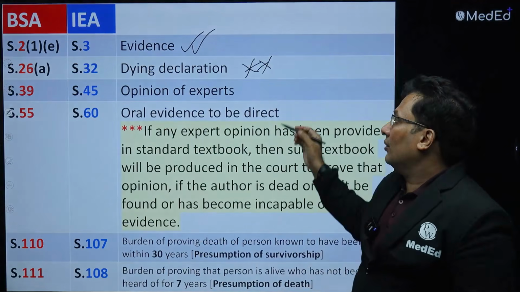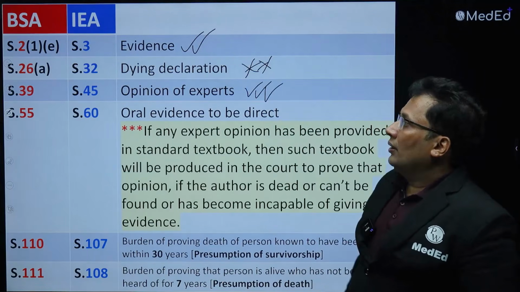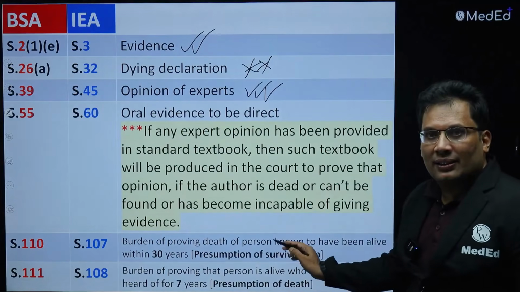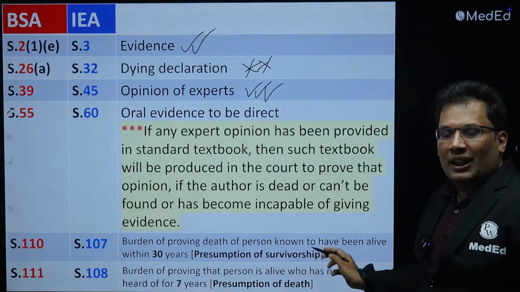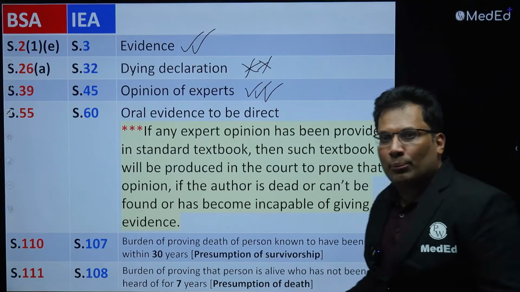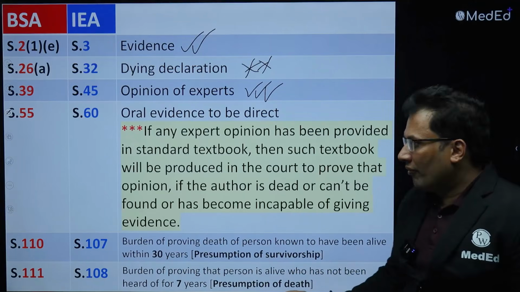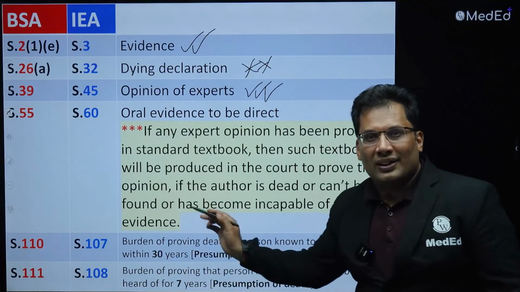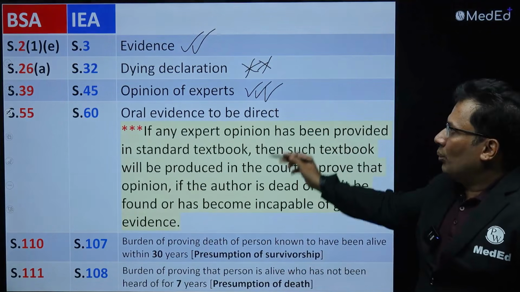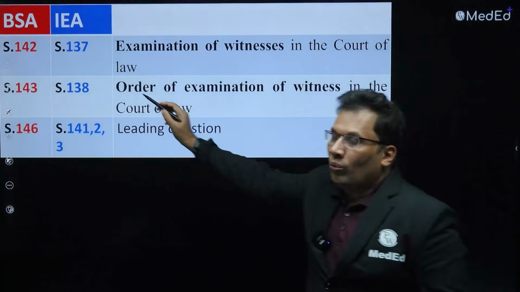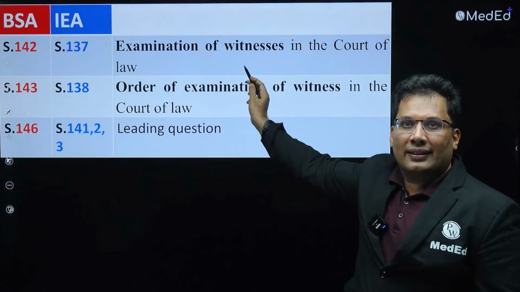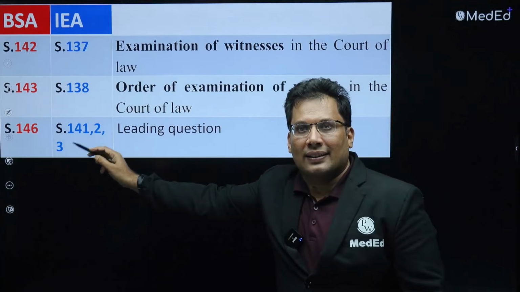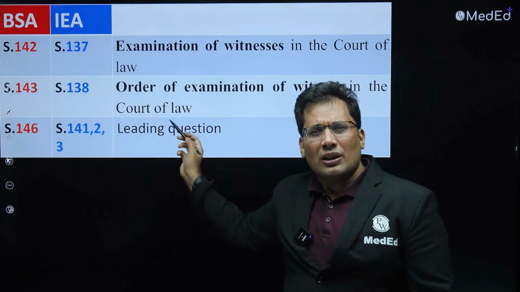So 39, opinion of expert. So 55, don't worry. 110, very interesting actually. This is burden of proving death, presumption of survivorship. 111, presumption of death. So these are very interesting topics, my favorite topics in regular classes, 110 and 111. So this is about the BSA. Then 142, examination of witness. 143, order of examination of witness. 146, leading question. Previously it was 141, now it is 146.